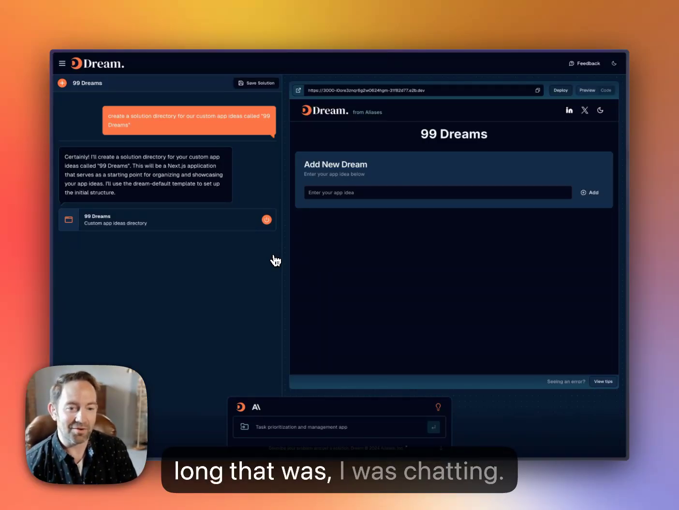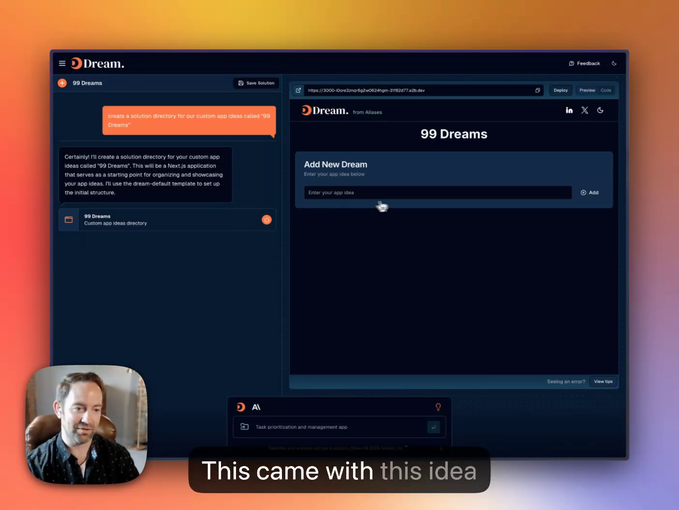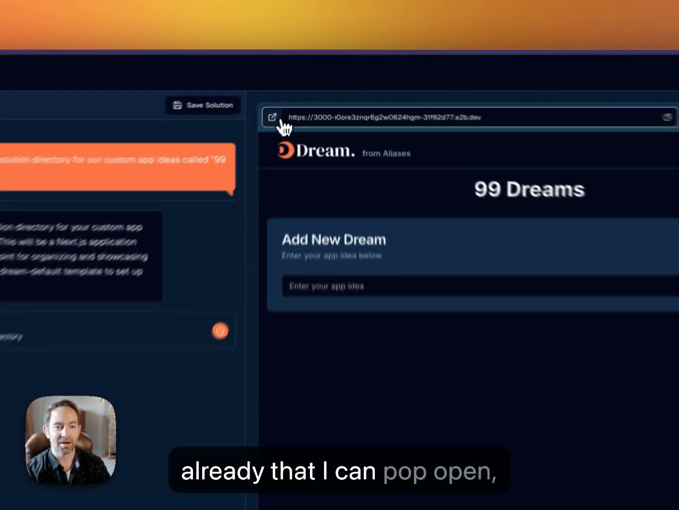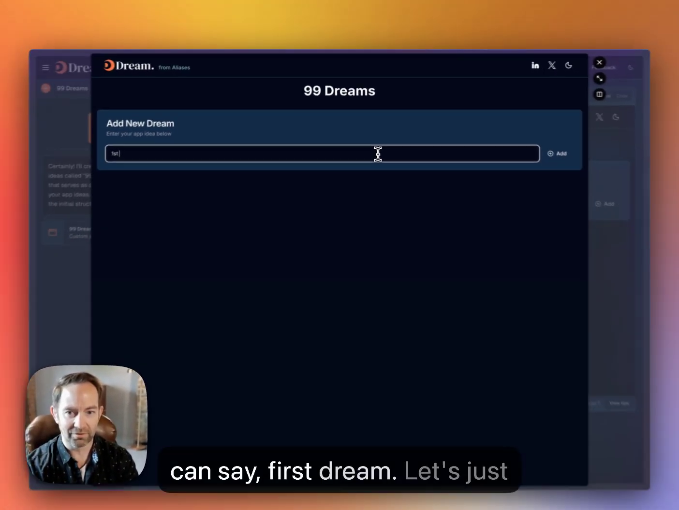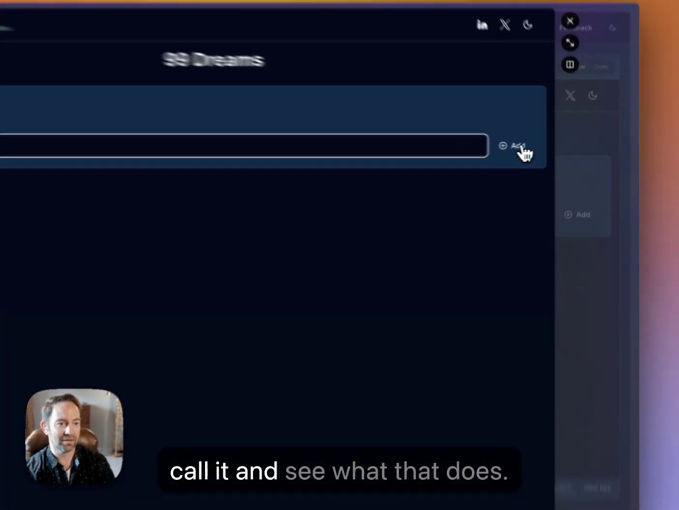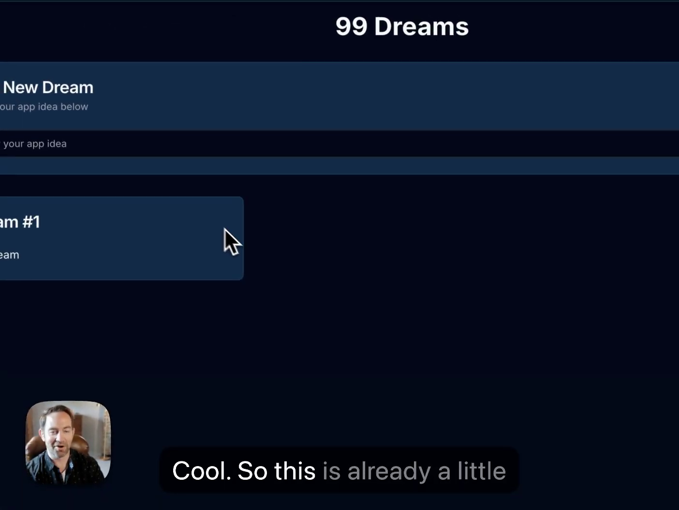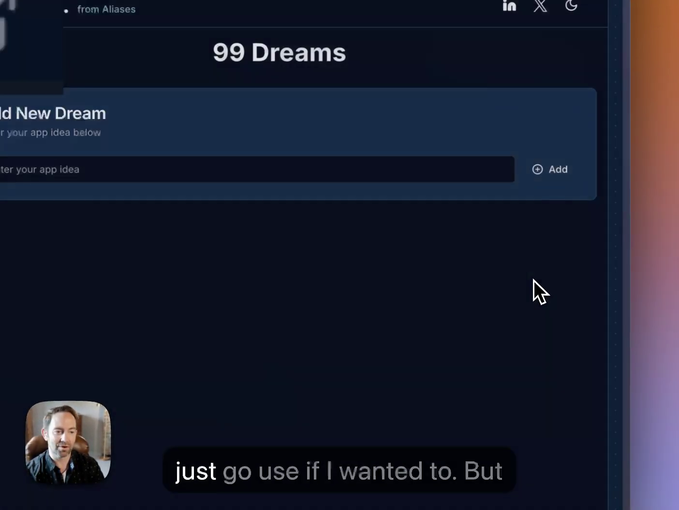So however long that was, I was chatting, this came with this idea already that I can pop open. And if I have an app idea, I can say, first Dream. Let's just call it and see what that does. Cool. So this is already a little functional app that I could just go use if I wanted to.